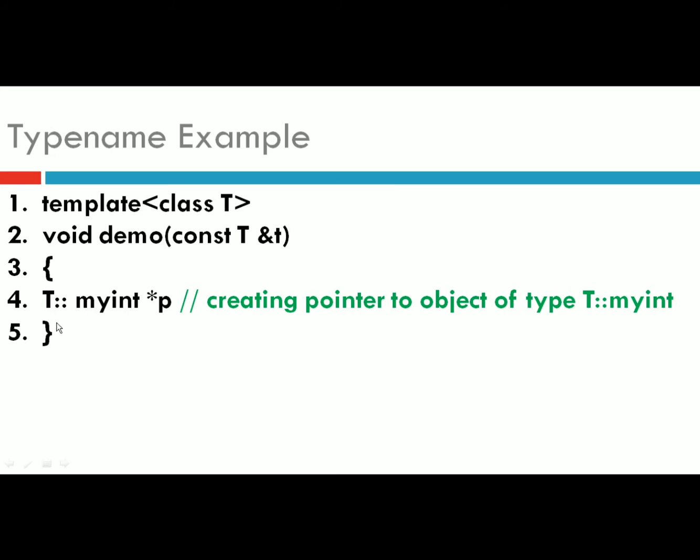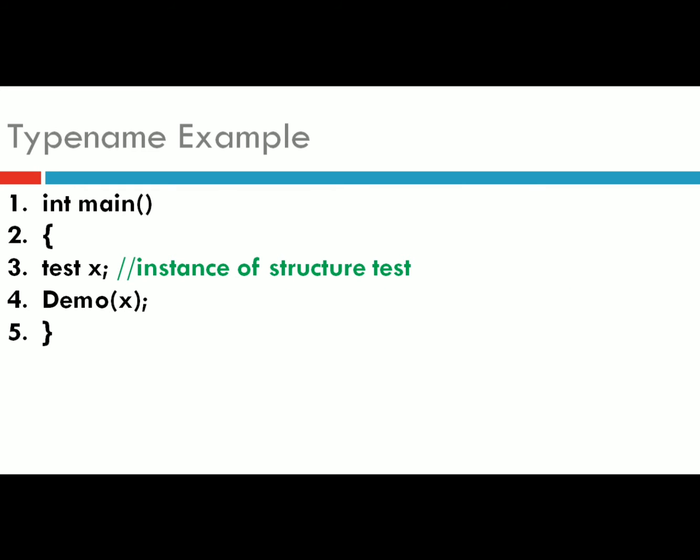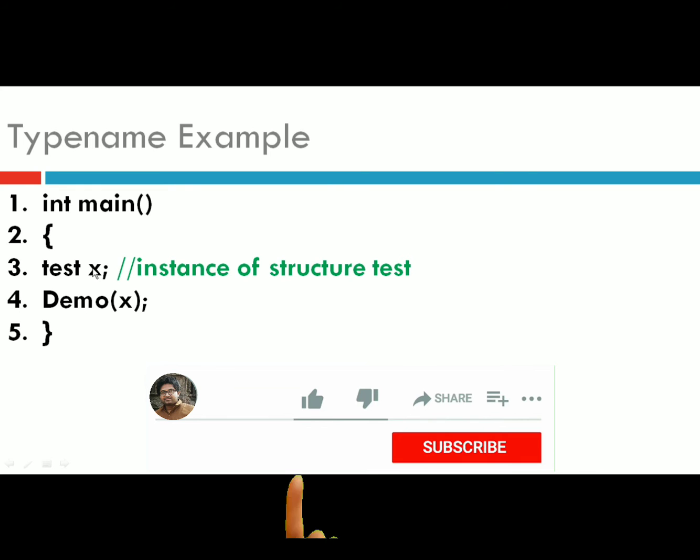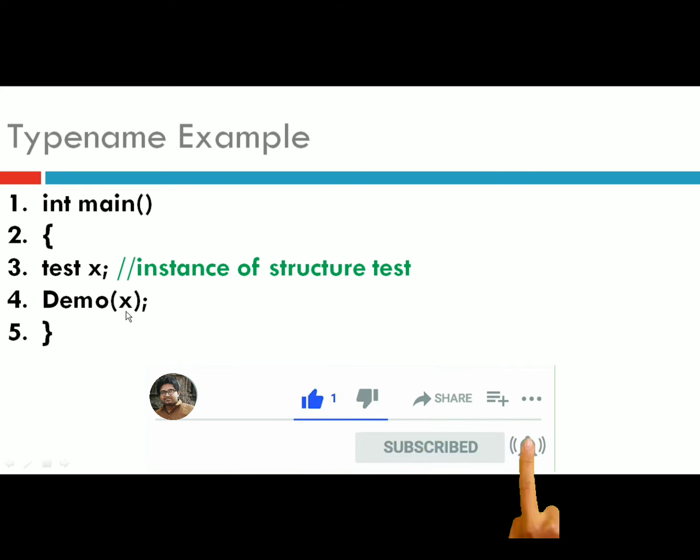Here the compiler will give you an error, because the compiler doesn't know what this T scope resolution operator myInt is. In the main function we are creating an object of this test structure, and calling this demo function by passing the instance of structure test.